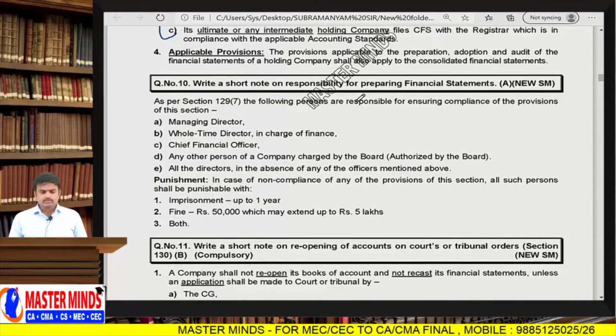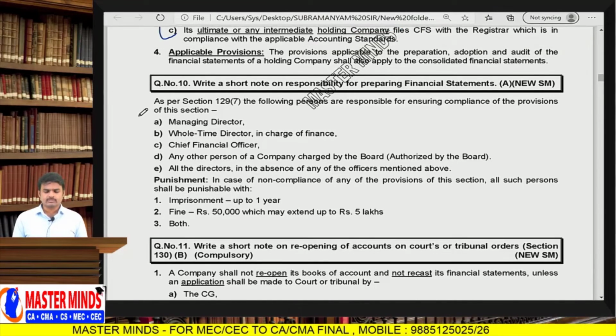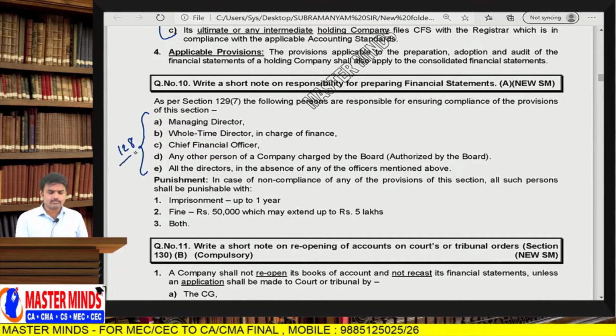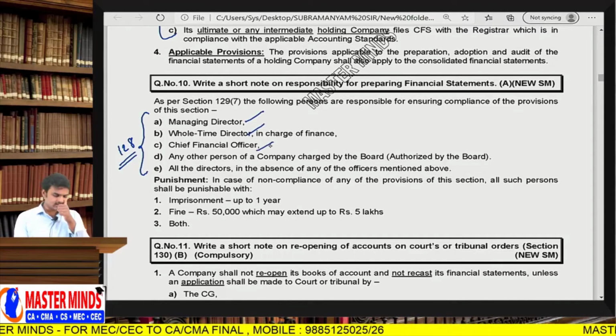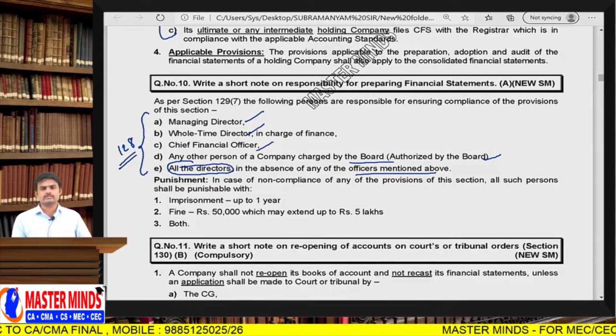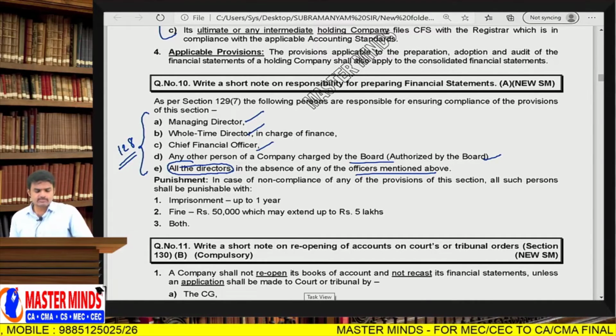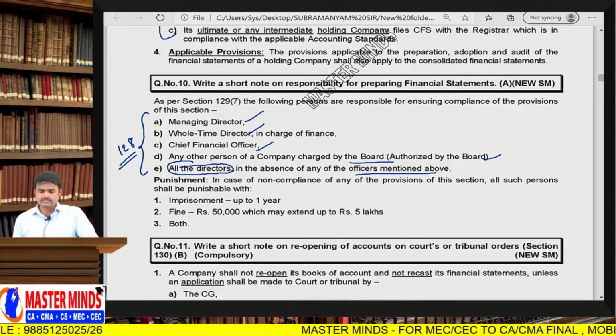Next one, question number 10. Write a short note on responsibility for preparing financial statements. Same people which you read under section 128: the managing director, whole-time director, CFO or any other person of the company charged by the board, and all the directors in the absence of the above mentioned officers. These people are responsible for preparation of financial statements.